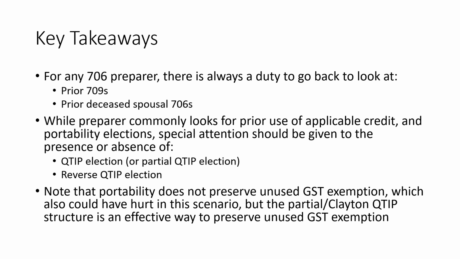Now, it's important to note logistically and mechanically that portability elections do not preserve unused GST tax exemption. So if you're doing this, you're not going to be looking to the portability election, and that would have hurt in this scenario, obviously, but it's pretty common to have this type of planning structure where there's a marital trust where you can make a partial QTIP election or a Clayton QTIP election, and in that situation, that's an effective way to preserve the unused GST exemption of the first spouse to die. But on the back end, it takes very intentional application of GST tax exemption for that type of planning to work.